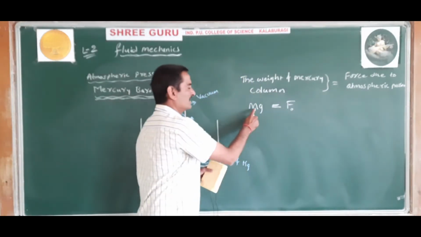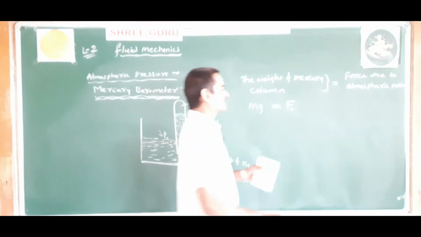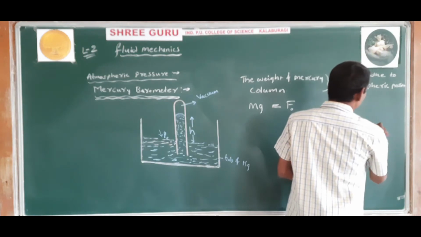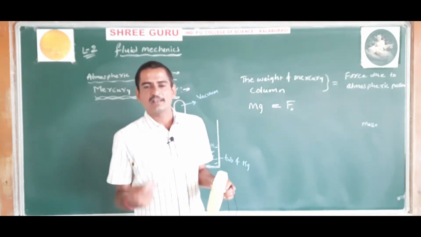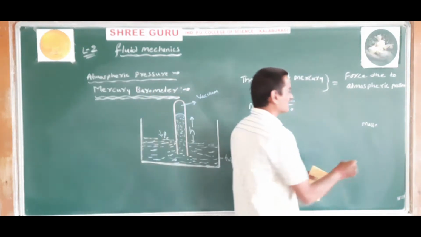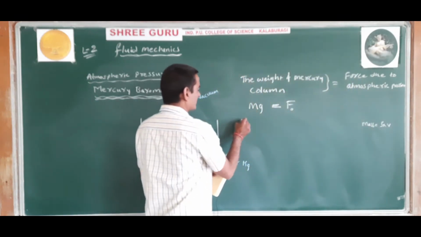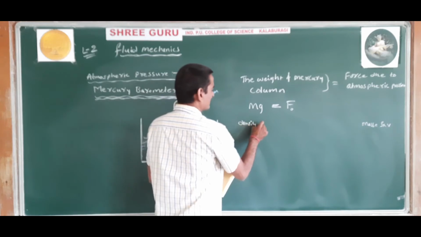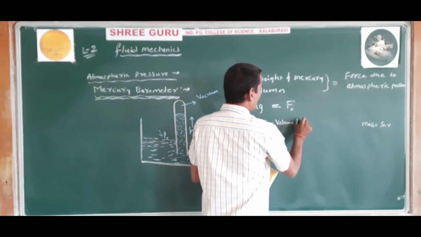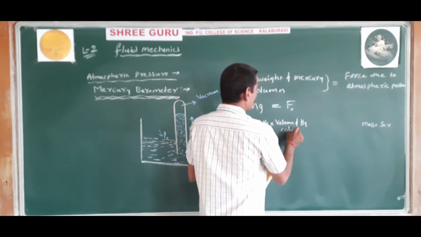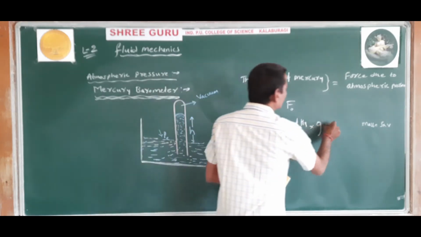Now m is the mass of the mercury column, and mass can be written as, yesterday only we have studied, density is equal to mass divided by volume. So mass is equal to density into volume. That is, density of mercury into volume of mercury column, into acceleration due to gravity, that is g as it is, and that is equal to force.